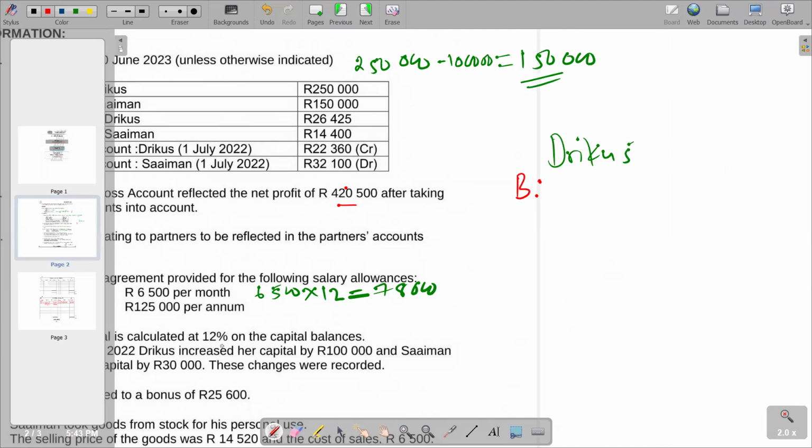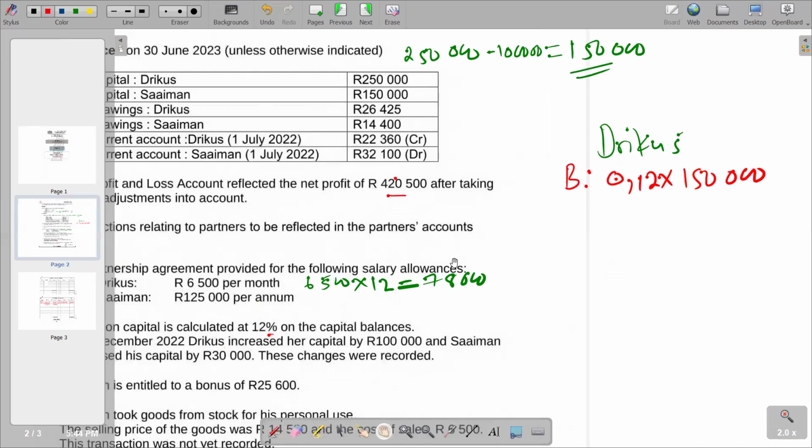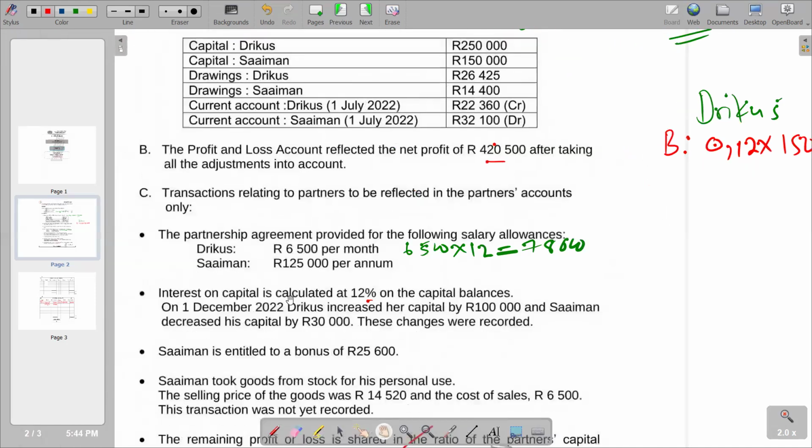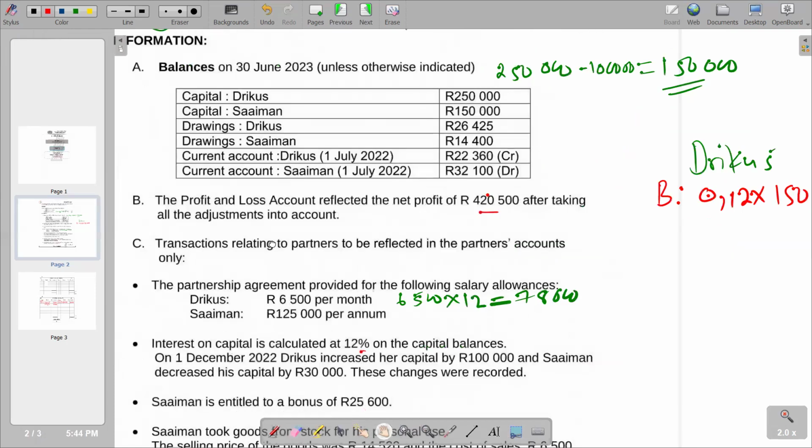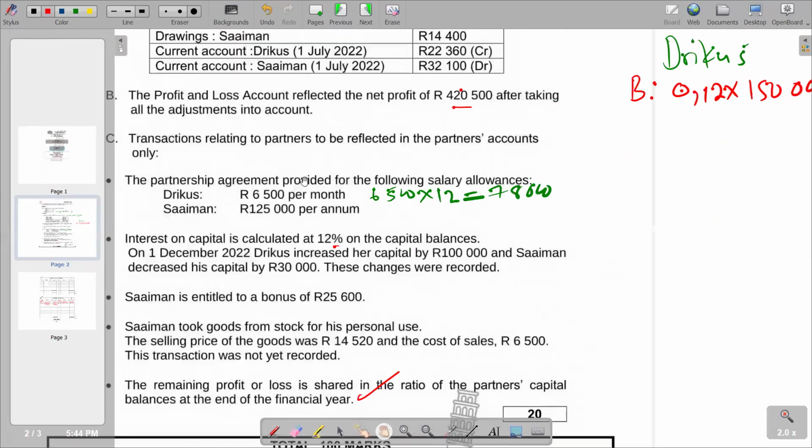of 100,000. Remember our interest is 4%, and it's 2, and then multiply by the 150,000 that we had at the beginning. And then we count the number of months that we had capital of 150. It was from the beginning of the year to 1 December 2022. The beginning of the year is 1 July, remember the year is ending 30 June. So you can just calculate how many months there are.